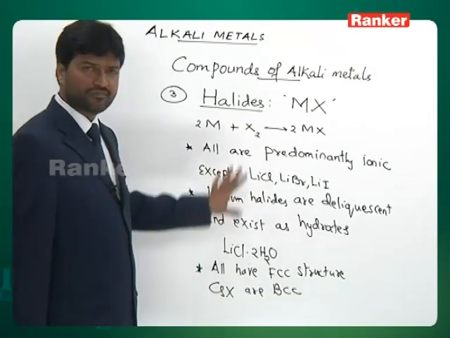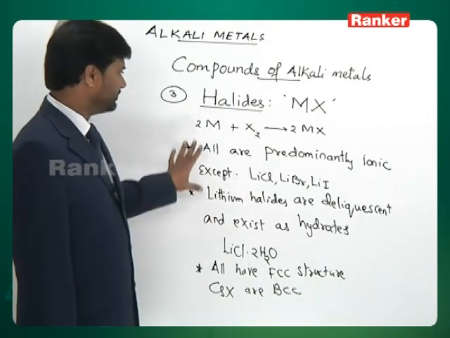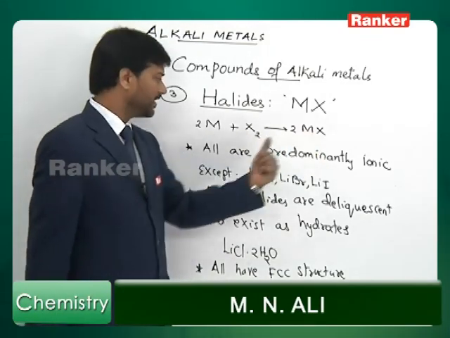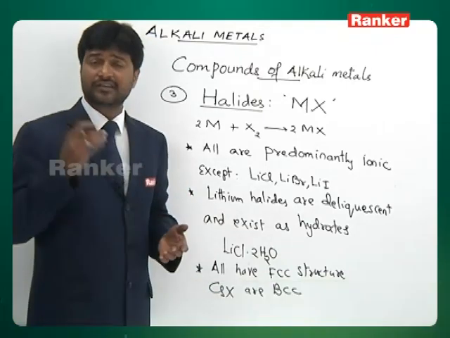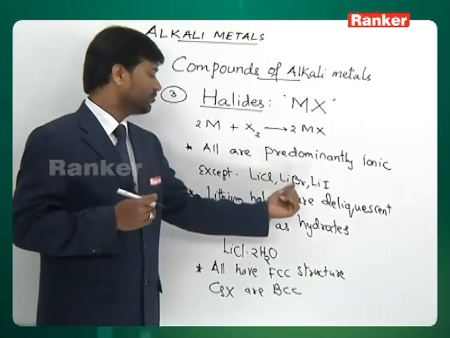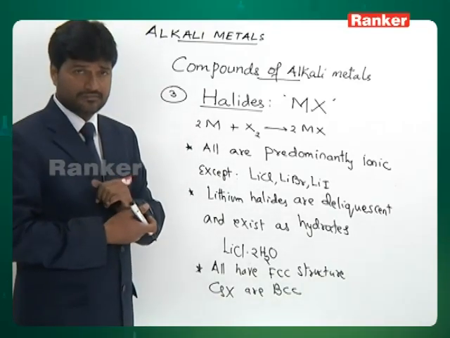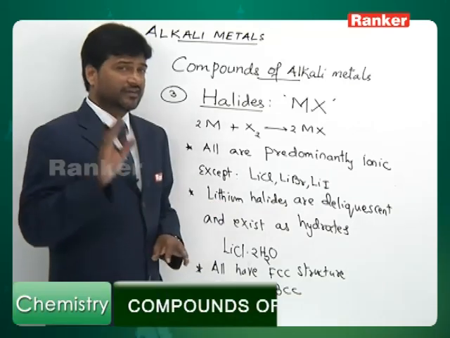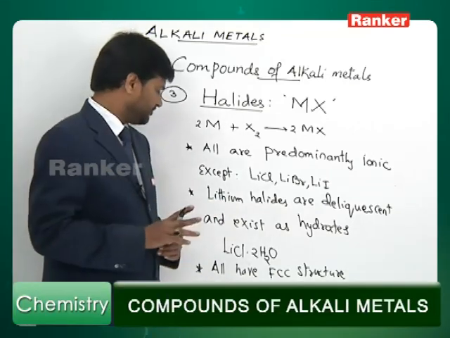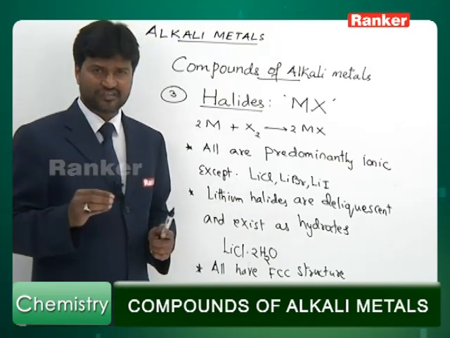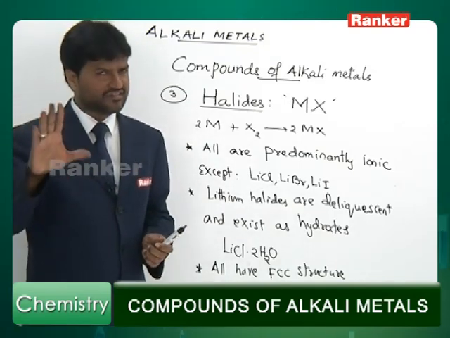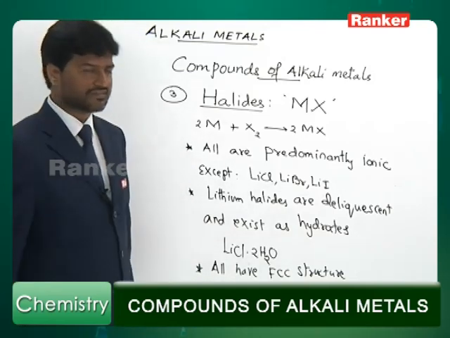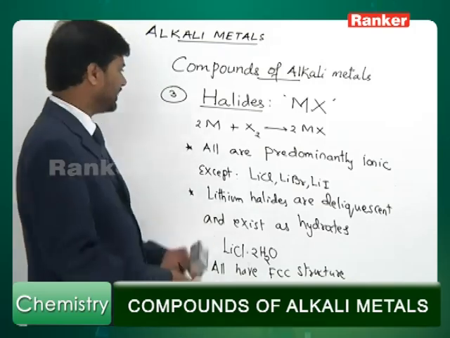I want to give you some more information regarding this. For the time being, just go through this. Alkali metal reacts with halogen to give MX type of halide. These halides are predominantly ionic. Lithium halides, especially lithium chloride, bromide and iodide, are predominantly covalent due to high polarizing power of Li plus. Lithium halides are deliquescent and they exist as hydrates. Regarding crystal structure, remember, all alkali metal halides have FCC structure, whereas cesium halides have body-centered cubic lattice structure.